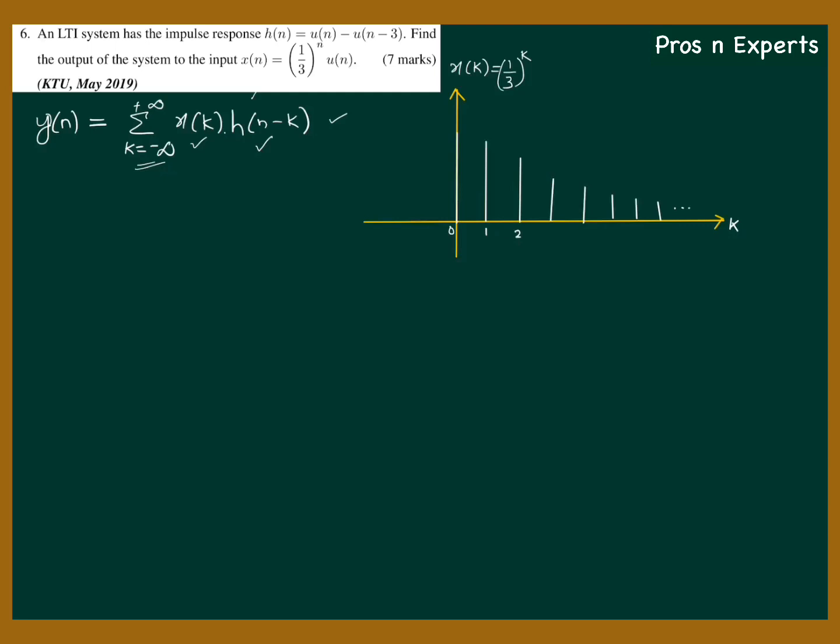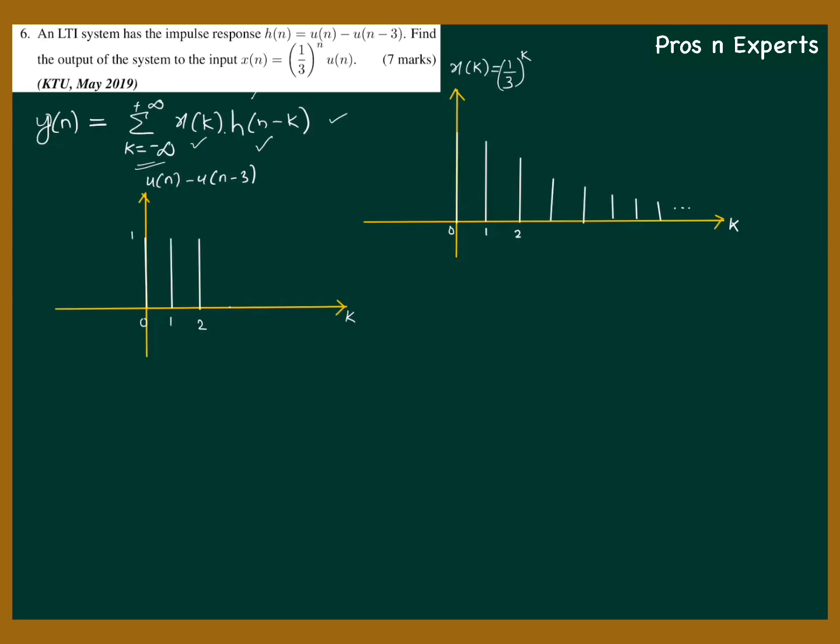Next, I will draw h of k. So h of k is simple to draw. It is given by u of n minus u of n minus 3. So it will have samples at n equal to 0, 1, and 2. So u of n minus u of n minus 3 means samples at k equal to 0, 1, and 2. All other samples will be 0.